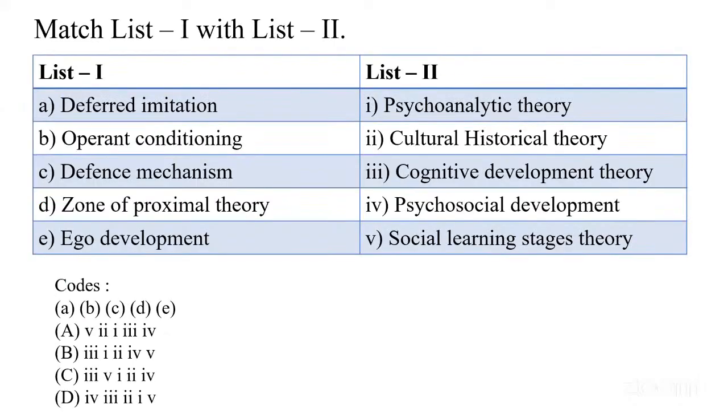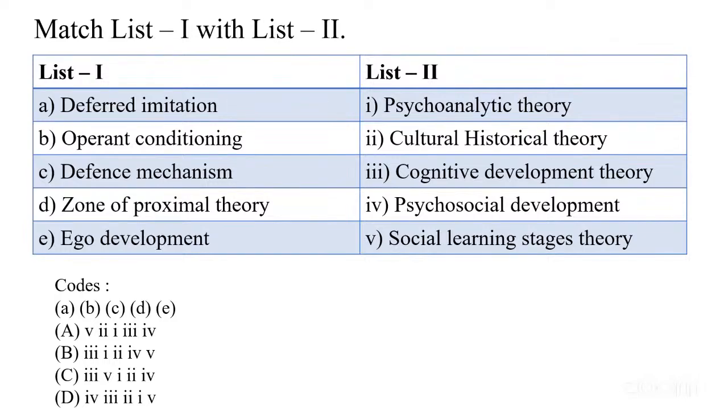Next question. This is a match type of question. Here in list one we have different theories: A is imitation, B is operant conditioning, C is defense mechanism, D is zone of proximal development, and E is ego development. In list two, we have one, psychoanalytical theory. Second is cultural historical theory. Third is cognitive development theory. Fourth is psychosocial development. And fifth is social learning theory.